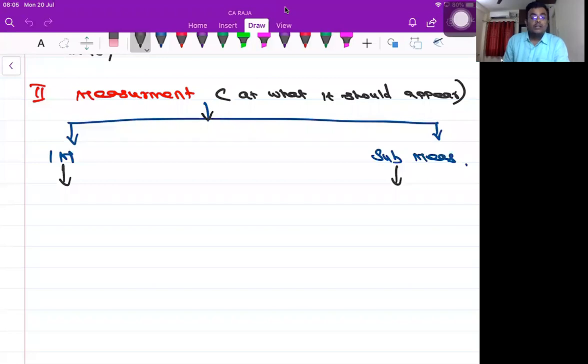Okay, now come to this initial measurement. First time, at what value it should appear in my balance sheet is called initial measurement. Then subsequent measurement. Is it clear?